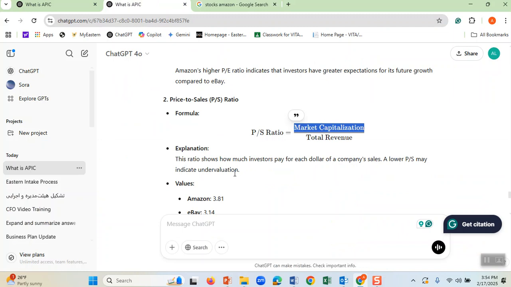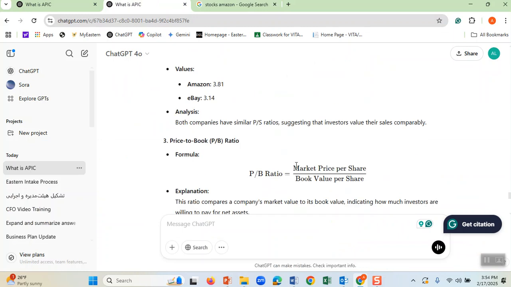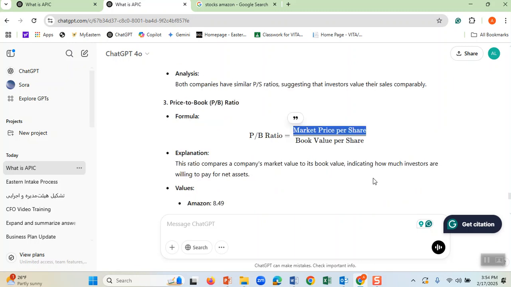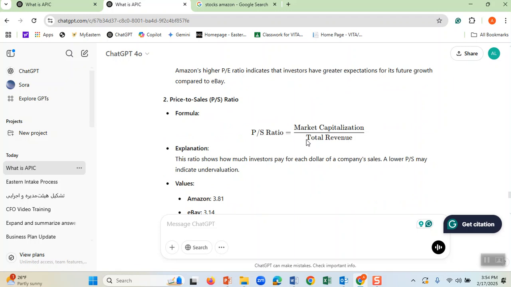Now, let me see. Here it is. We come back here. Market capitalization to total revenues, where total revenues is how much Amazon had as revenue last year. It is a rough estimate. I would say it is not 1 trillion, but for simplicity I say 1 trillion. The market capitalization of Amazon is around 2 trillion.